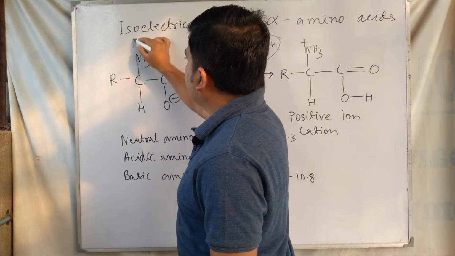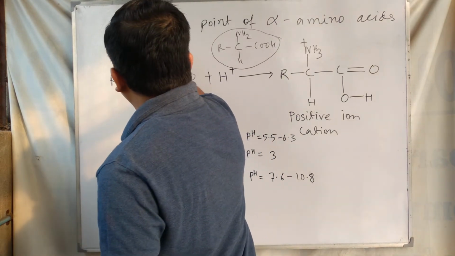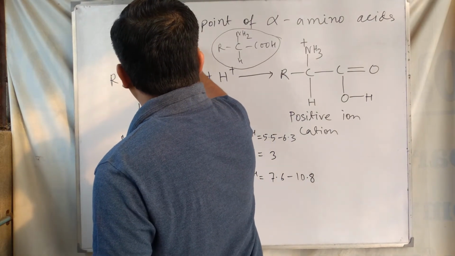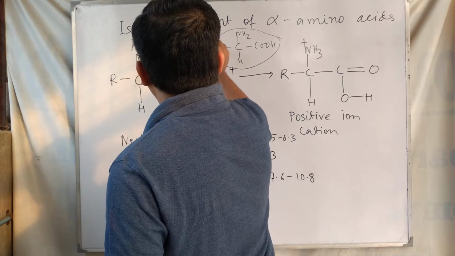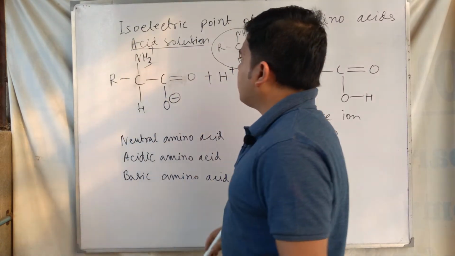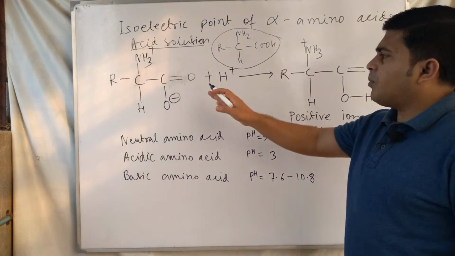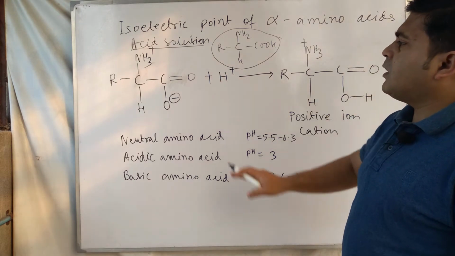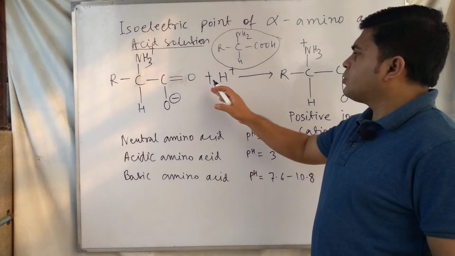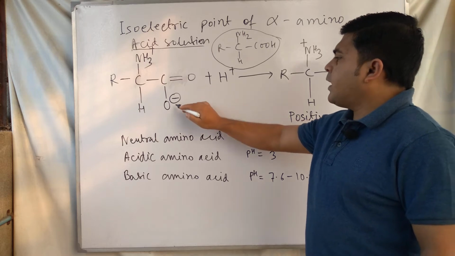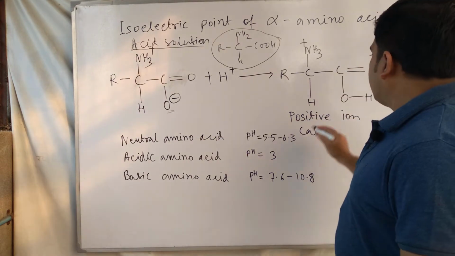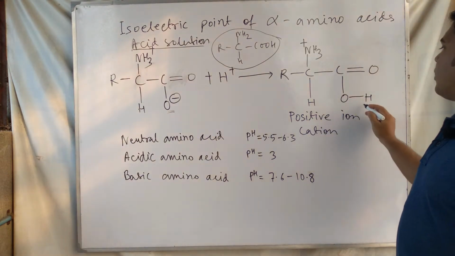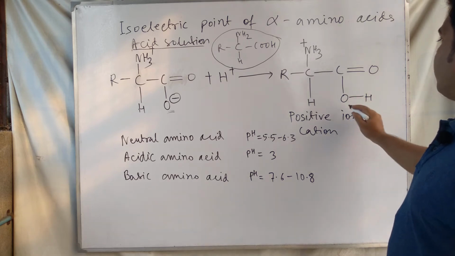When the amino acid is taken in acidic solution, the COO minus is neutralized and COOH is formed.